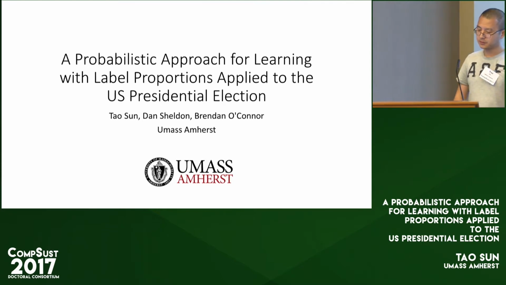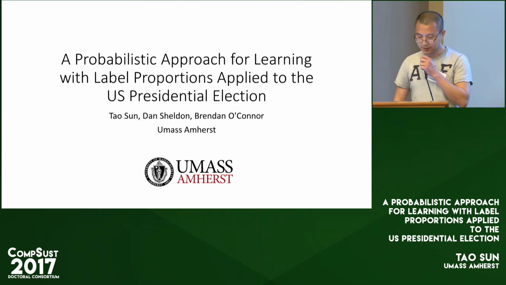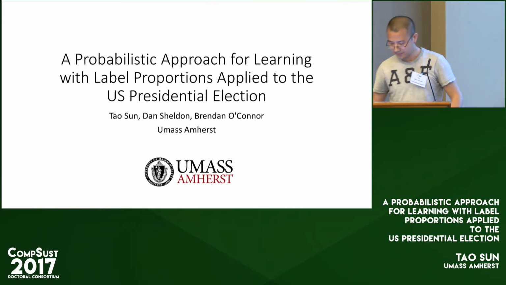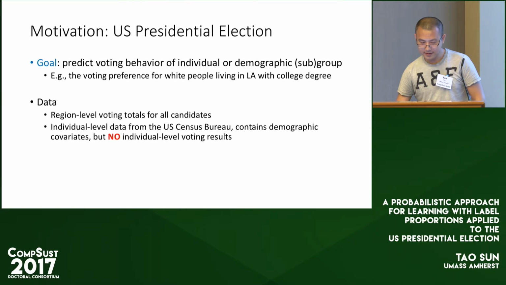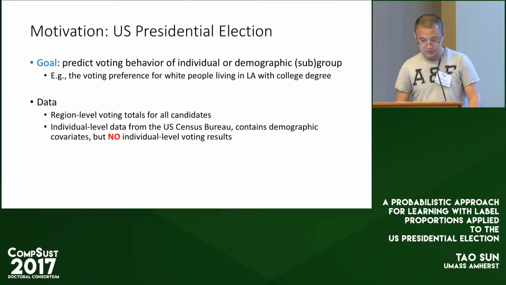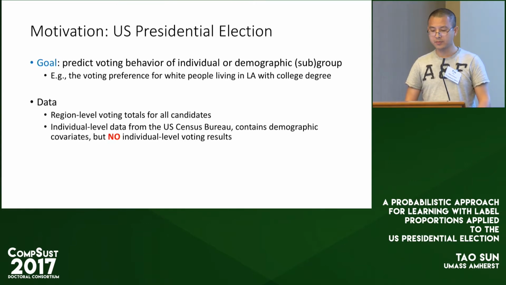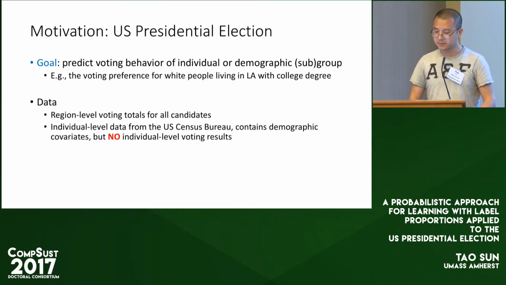This work uses the learning with label proportion framework applied to the US presidential election problem. The motivation is we want to study the US presidential election. The goal is to predict voting behavior of individuals or demographic subgroups, such as understanding the voting preference for white people living in LA with some college degree.